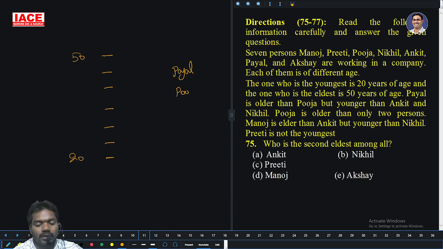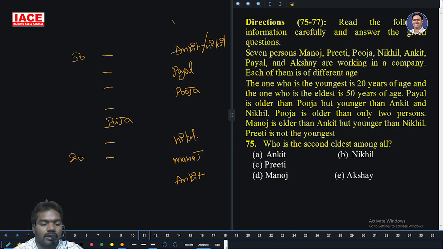Payal is older than Pooja, but younger than Ankit and Nikhil. Pooja is older than only 2 persons. There is only one chance for Pooja. Manoj is elder than Ankit, but younger than Nikhil.